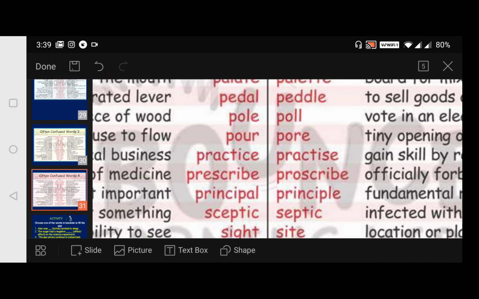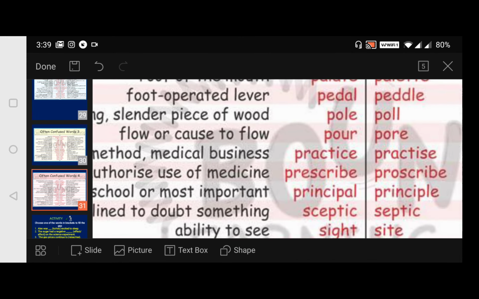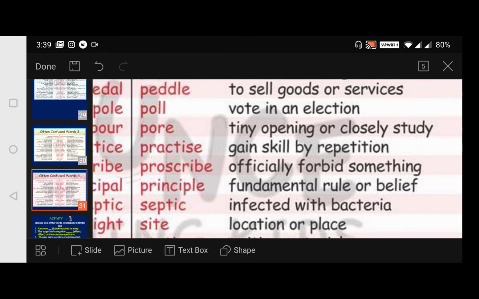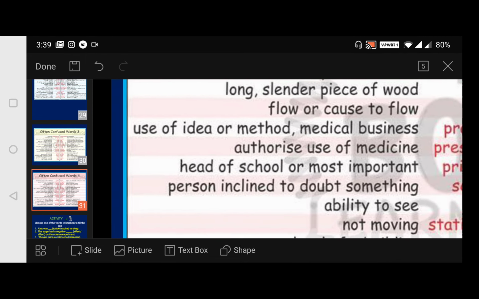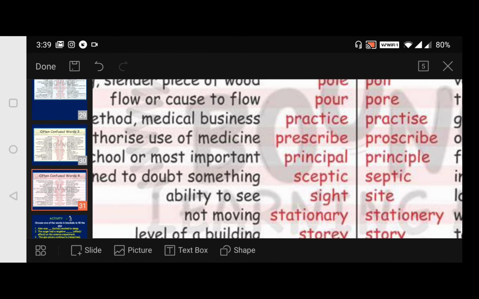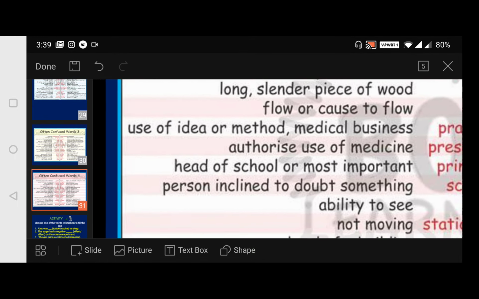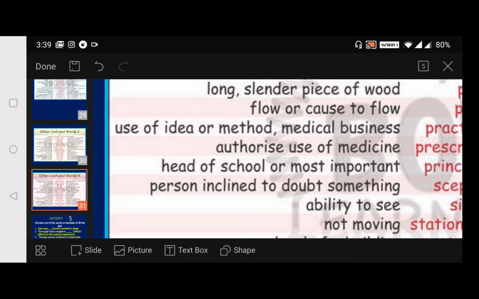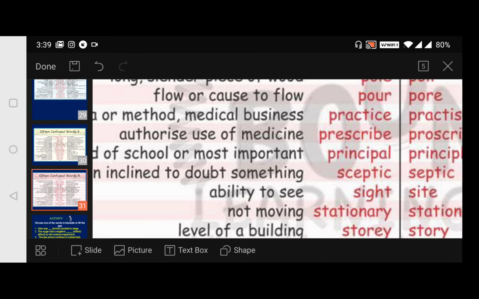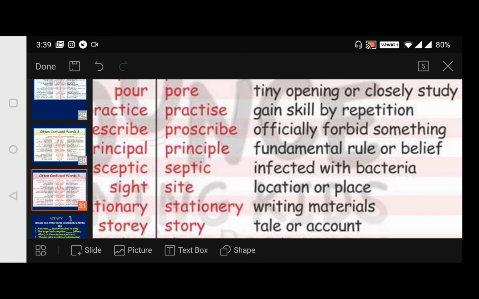Now coming to pour. Flow of water or something, flow or cause to flow, that we say it as pour. This pore is a tiny opening or to study closely. So I could find a pore like that in the skin, tiny opening or closely study. Then next here, practice in the sense use of idea or method, some medical business. So medical practice, any idea, implementing some idea, some method, we say it as practice. And this practise, what is it? Gain skill by repetition, gaining skill by repetition.